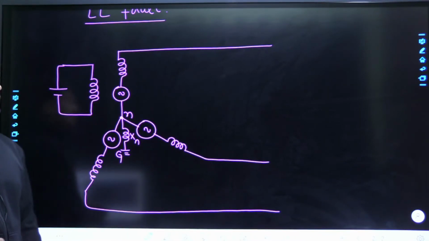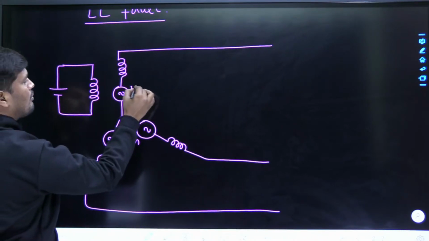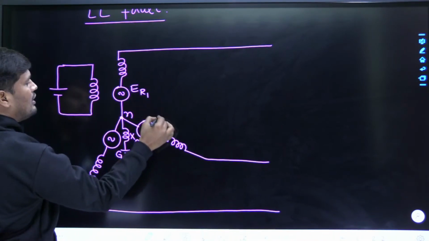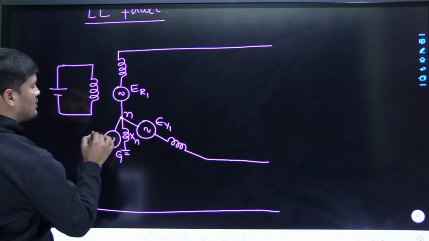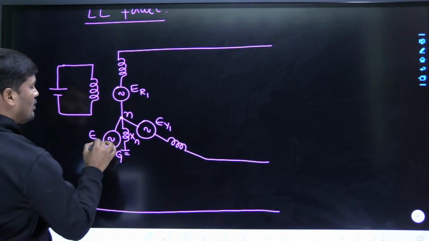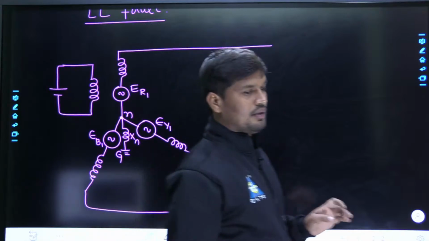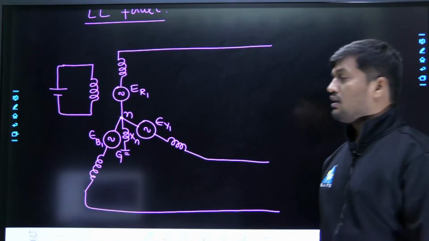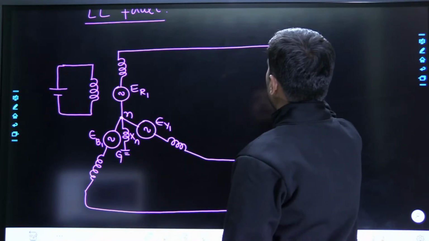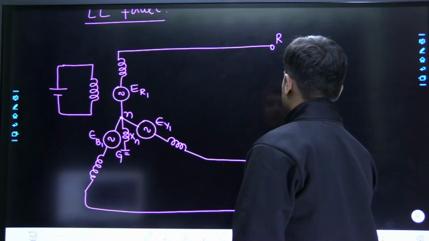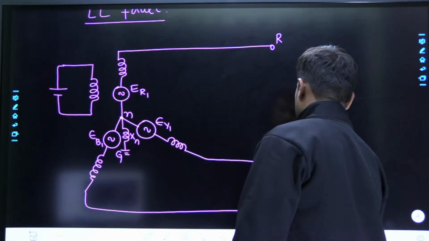Am I correct? Now dear friends, the induced EMF in the stator winding is due to the clockwise fluxes, that is the rotor flux, but not due to negative sequence or zero sequence. Am I correct? All these things will be discussed already. And this is assumed as R phase, this is assumed as Y phase, this is assumed as B phase.